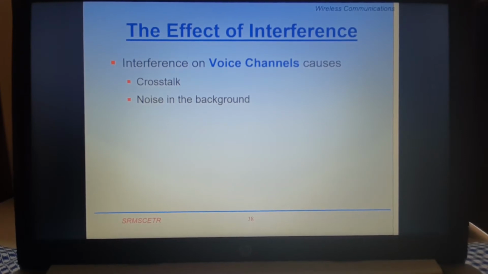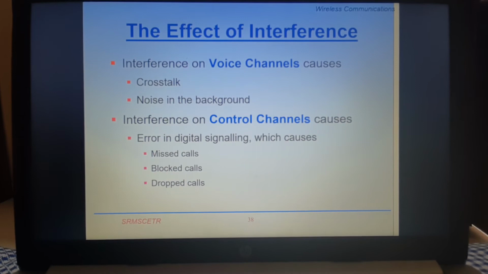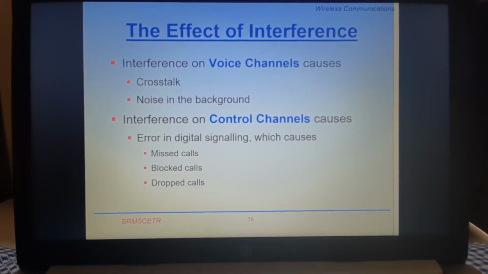Now here we will discuss the effect of interference on the cellular network. Interference on a voice channel causes crosstalk and noise in the background. Interference on a control channel causes errors in digital signaling, which causes missed calls, blocked calls and dropped calls.